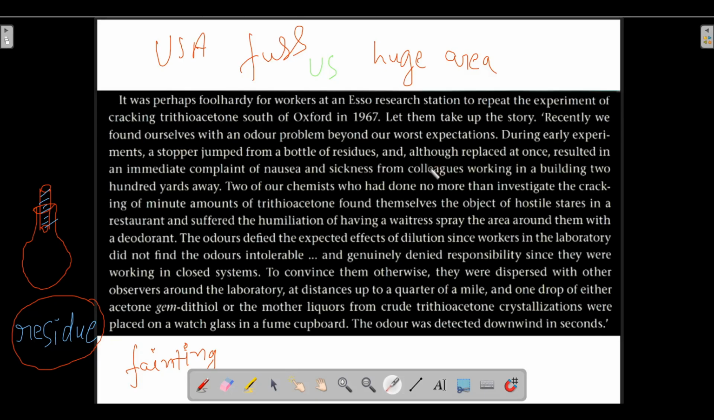building, and those colleagues were not nearby. Okay, everyone will expect that those colleagues were nearby. No, those colleagues were working in a far building. Okay, so working in a building 200 yards away.